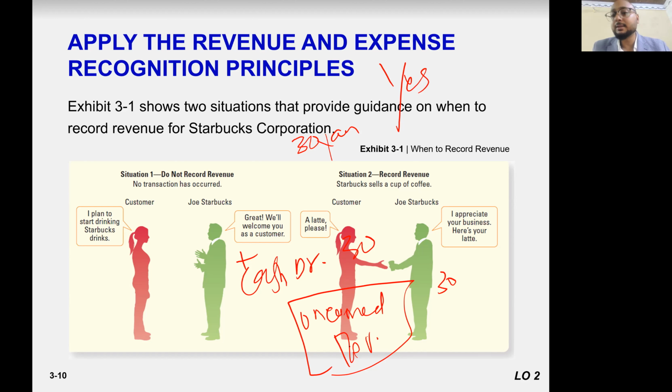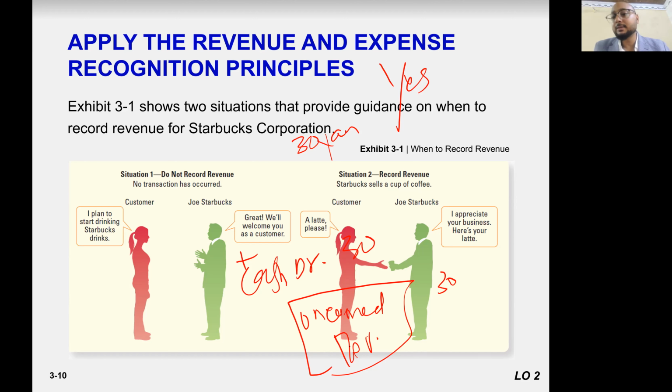This is liability. And tomorrow when she comes and says, okay, give me my coffee, I paid you yesterday. So when you deliver the product, then sale occurs. So you decrease the liability, decrease, debit, unearned revenue to revenue.